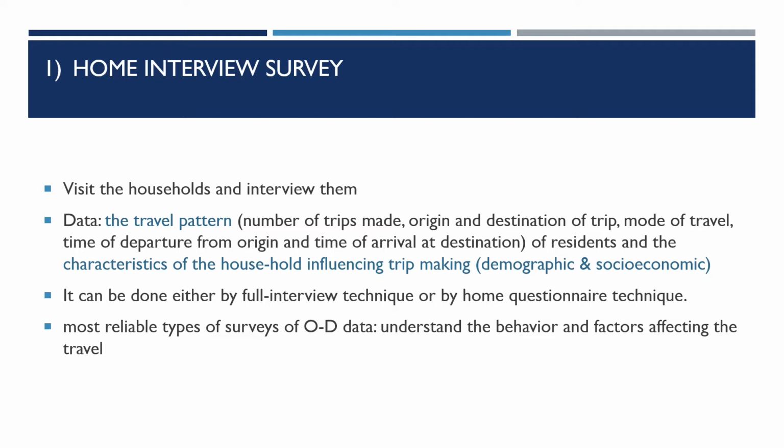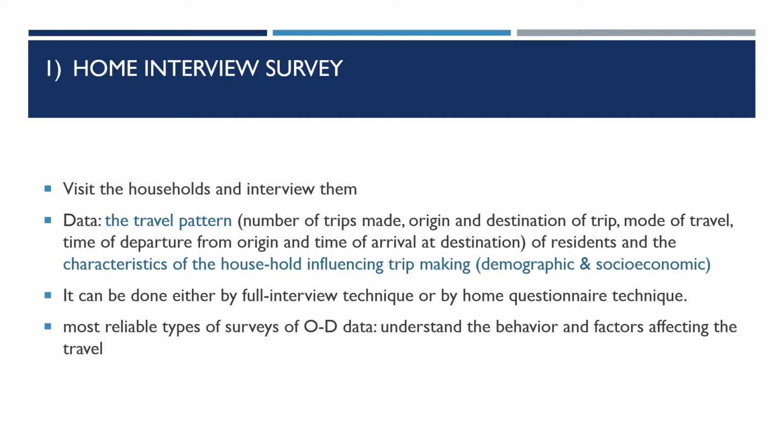So we need to collect as much information as possible with respect to the household characteristics which influence trip making. We will collect both demographic as well as socio-economic data: number of people, their age, their gender, their working status, their economic background like monthly income, or what kind of vehicles they possess. For the travel pattern, the number of trips they are making, the origin and destination of each trip, which mode they are likely to use, the time of departure and arrival, all this information will be collected. I can show you a questionnaire a little later, after 2-3 slides.